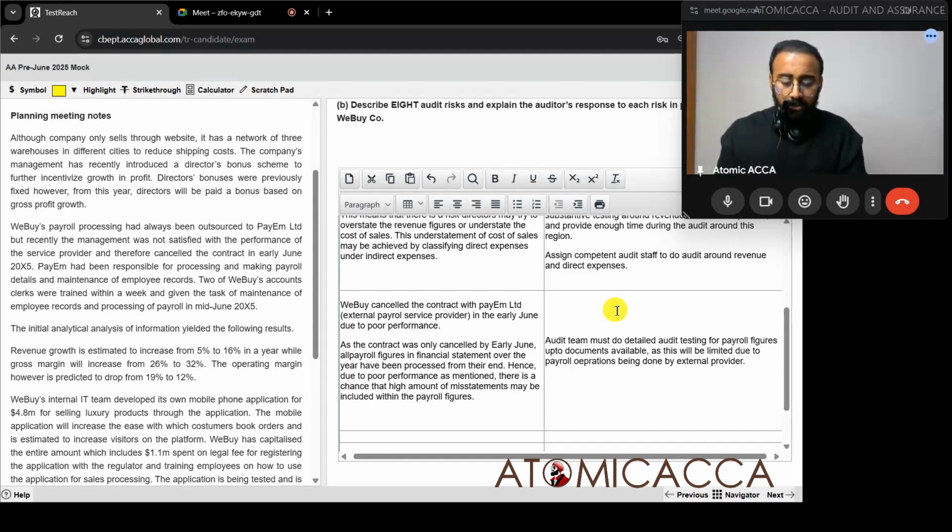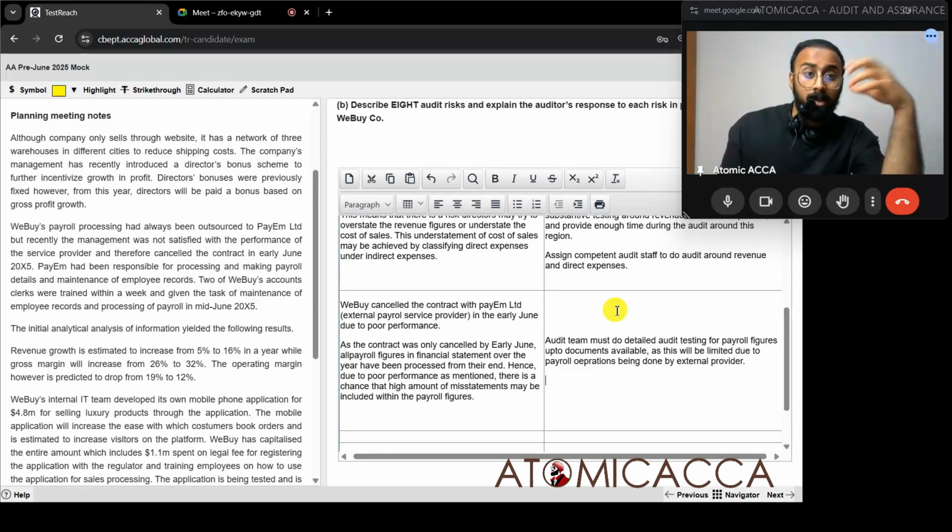Okay, that is okay. What else can you do to understand a little more about the chances that misstatements could be low? You can understand how the controls were maintained in their company. How can you do that? You can obtain a type 1 or type 2 report by getting in touch with their auditors.